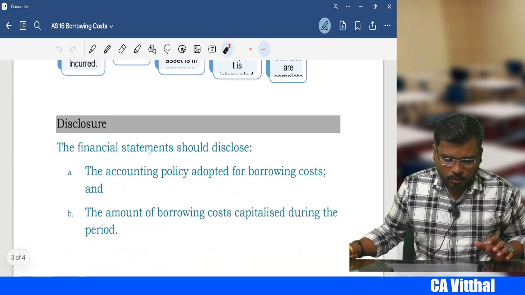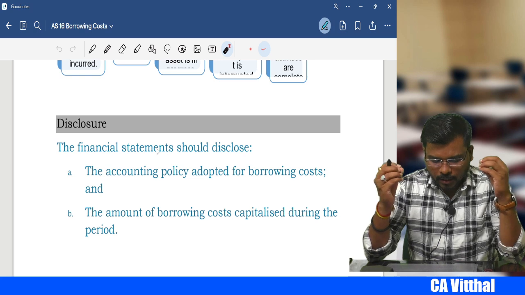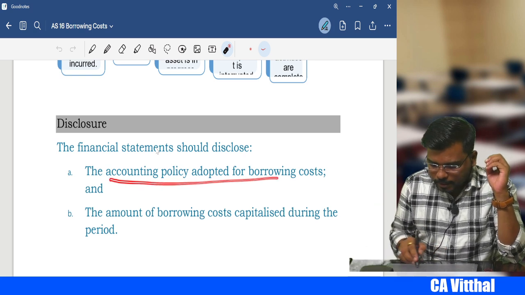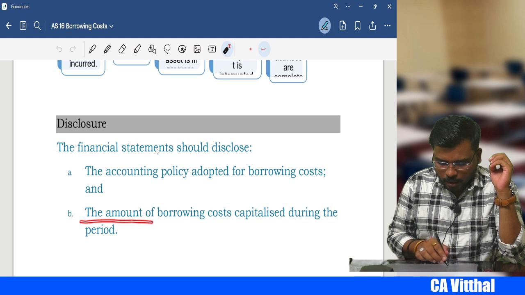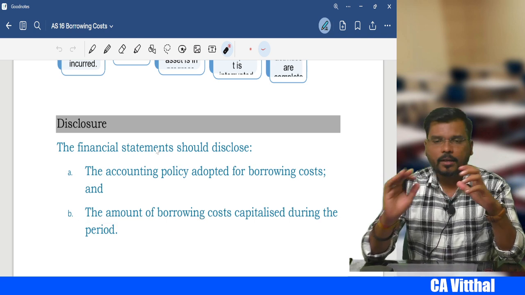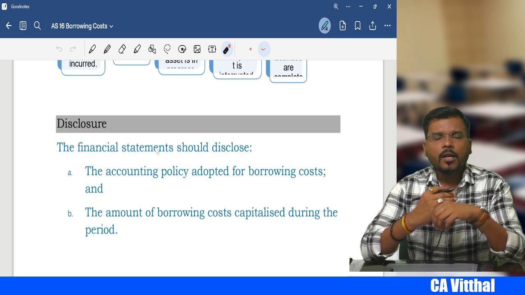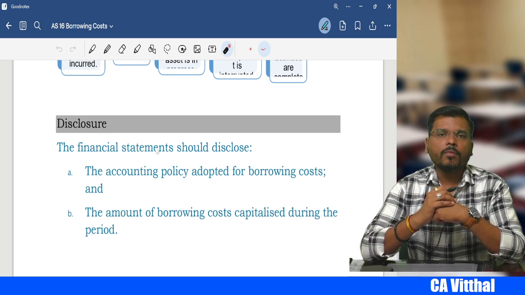Next, the disclosure. What is the disclosure we need to give? The financial statement should disclose the accounting policy adopted for borrowing cost and the amount of borrowing cost capitalized during the year, my dear students, right? So I hope this revision will help you for your preparation, my dear students.